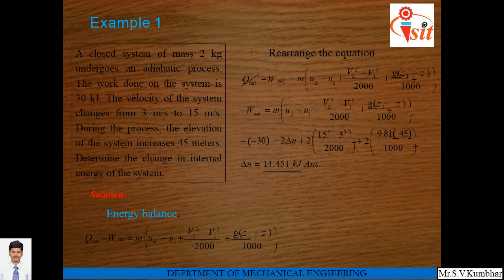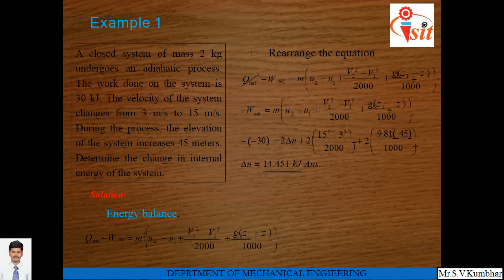So previously we have seen the energy balance equation. Q net minus W net is equal to m into bracket delta U plus delta KE plus delta PE. Again rewriting this equation, Q net minus W net is equal to m into U2 minus U1 plus V2 square minus V1 square upon 2000 plus g into Z2 minus Z1 upon 1000.